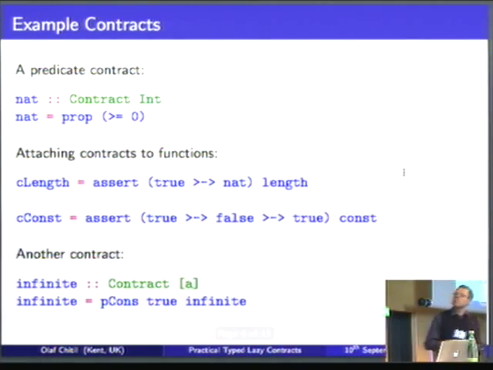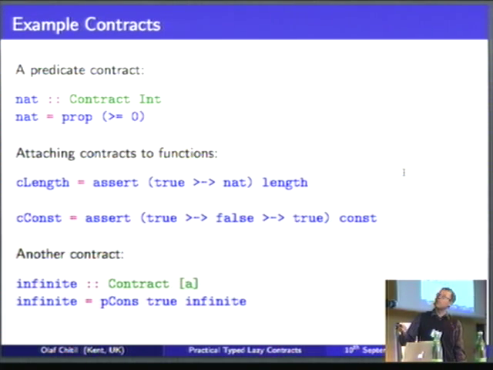So, let's look at some examples here. A very simple contract that you're probably all familiar with from other contract systems is to use some kind of predicate and use this predicate to define a contract. So, prop turns a predicate here into a contract. So this is a contract over integers here. So basically this way we define our contract of natural numbers.